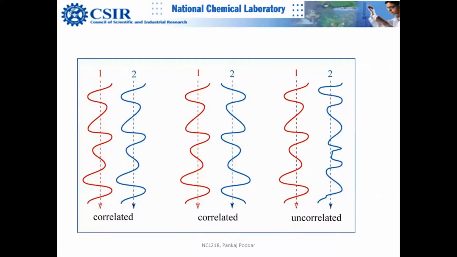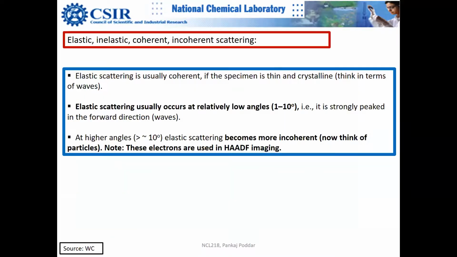Here we understood correlated, uncorrelated, coherent, and incoherent electrons. Mostly elastic scattering is coherent, even if it's not always written. That means electrons maintain a phase relation with the primary beam after scattering.